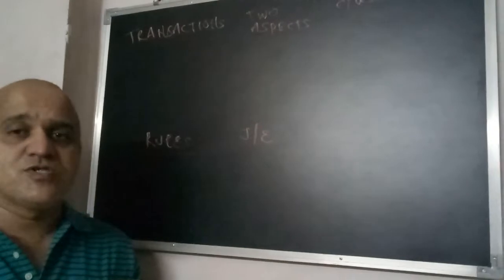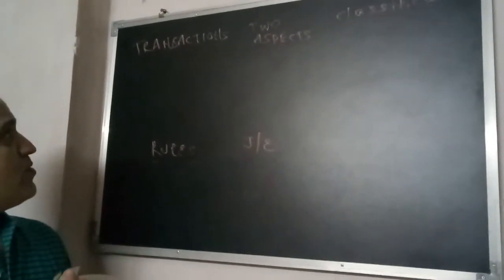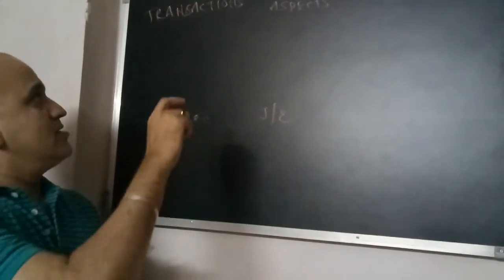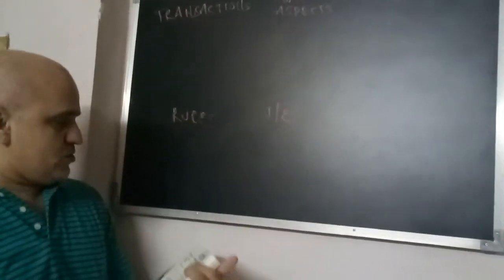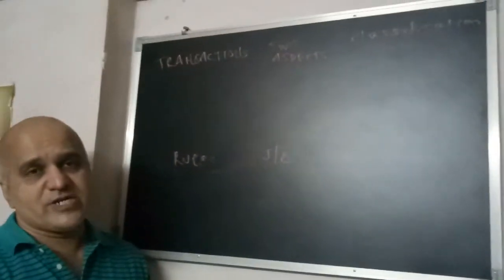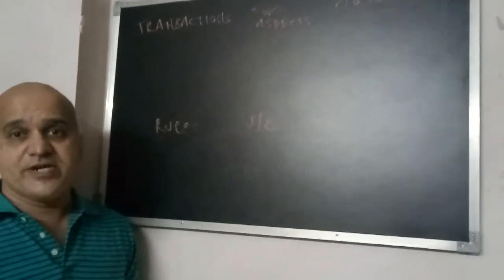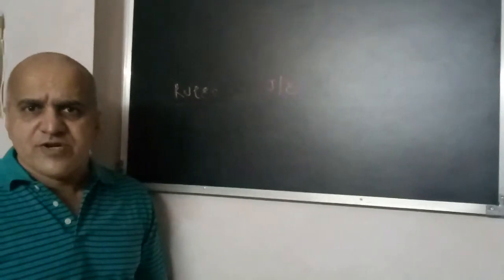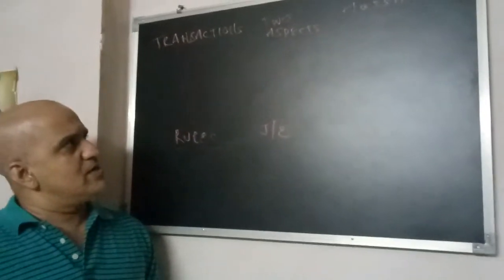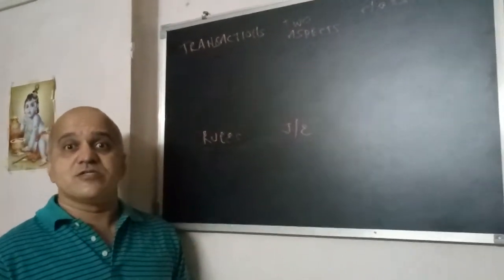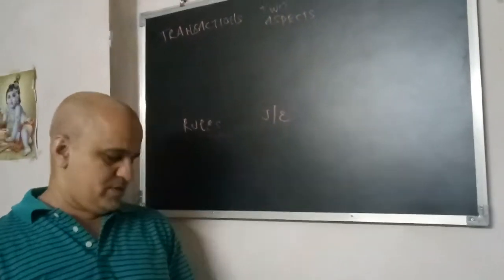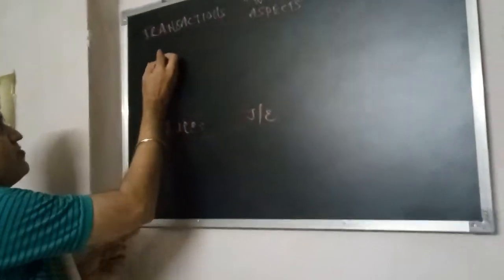Now, what is a transaction basically? In accounts, a transaction means an event. Event means happening. Something is happening in the business every day. So these are the events, and that is nothing but the transactions. So a transaction is basically an event. Now I am giving one transaction.